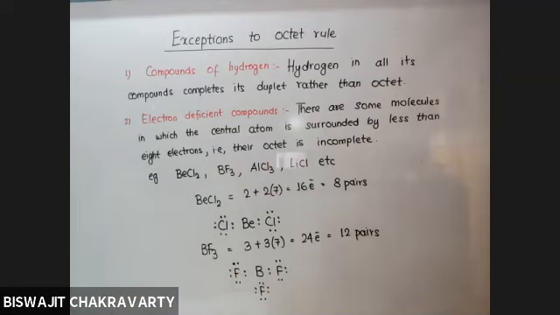So in spite of the fact that beryllium and boron have 4 electrons, 6 electrons, likewise in aluminium also, it will show the same behavior as that of BF3, because aluminium also has got 3 electrons. So if you have got 2 electrons or 3 electrons, even after sharing, you can have 4 electrons and 6 electrons. And therefore, you will have an incomplete octet. And in spite of the fact that they are electron deficient in nature, they do exist in nature and cannot be explained on the basis of octet. Clear? Yes, sir.